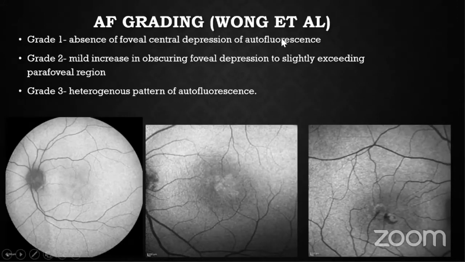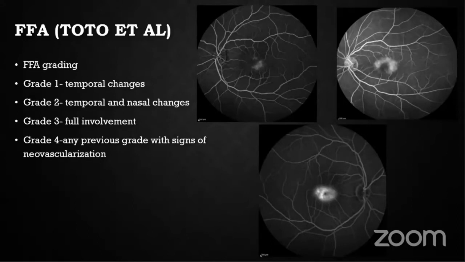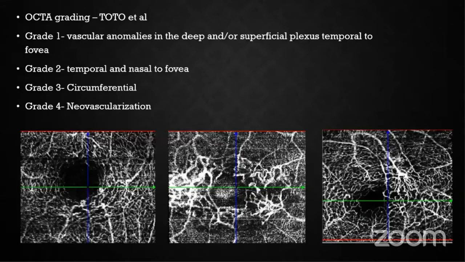So FAF grading was done by Wong et al. Grade 1 is loss of the normal reduced autofluorescence of the fovea. Grade 2, there is mild increase in autofluorescence, especially in the parafoveal region, and grade 3, both hypo and hyper autofluorescence were seen. So FFA, based on Toto et al.: grade 1 was temporal leakage, then grade 2 temporal and nasal, grade 3 full involvement, and grade 4 any of the above with neovascularization.